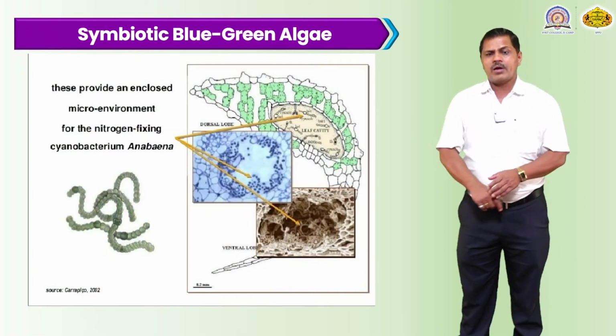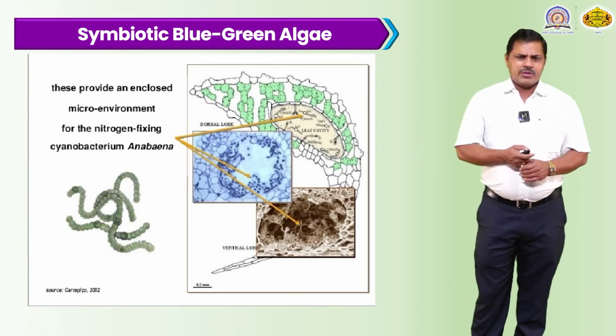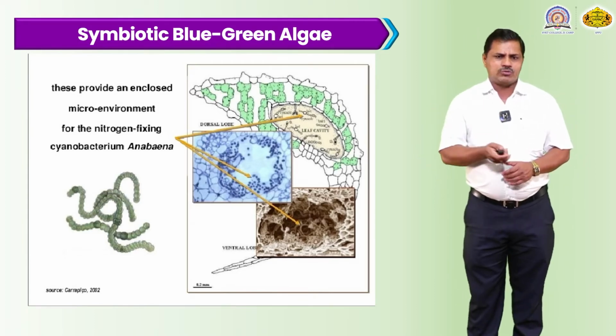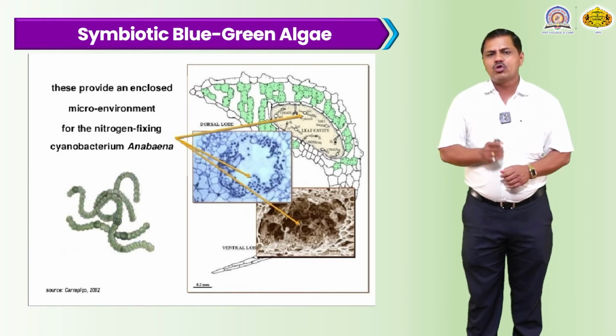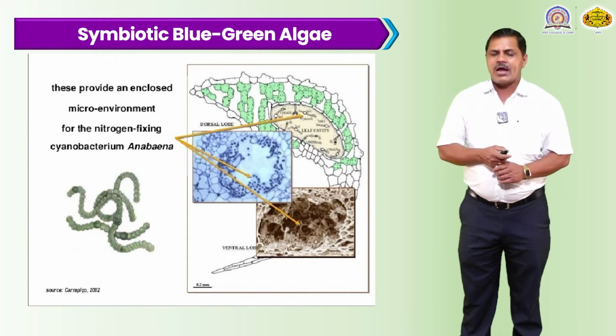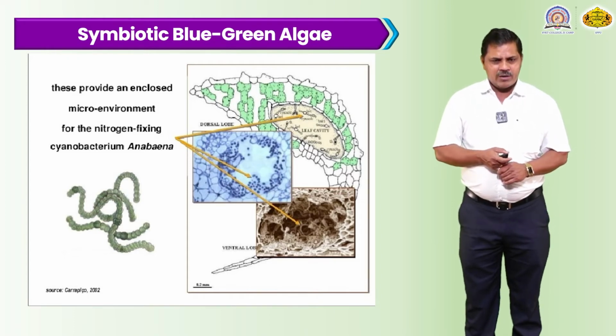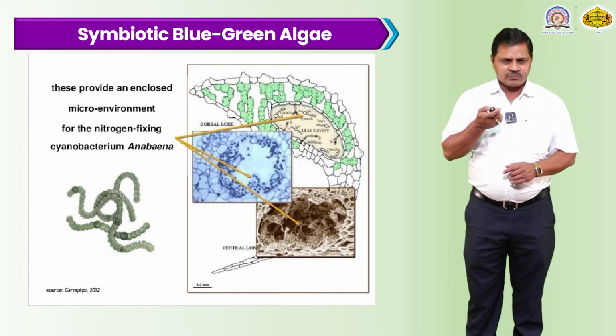Azolla is a symbiotic blue-green alga, and it is the best example. They can take a section. There are notches on the surface of the Azolla plant, and these provide and enclose a microenvironment for the nitrogen-fixing cyanobacteria, Anabaena. This cyanobacteria develops inside that notch as a colony.